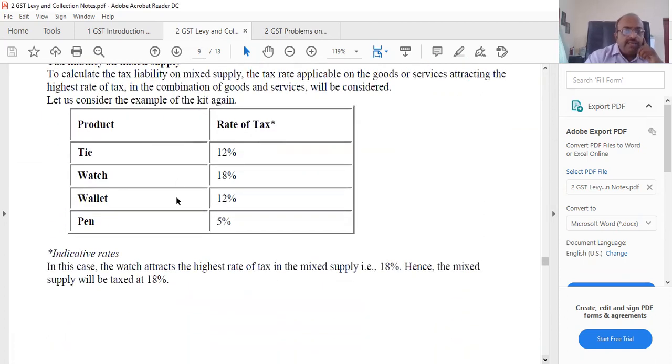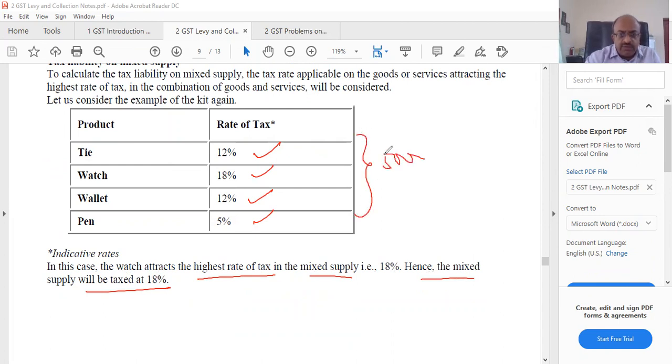Now, in this example, let us say tie is 12%, watch is 18%, wallet is 12%, and pen is 5%. These are not the actual rates, just indicated. Therefore, the watch attracts the highest rate in the mixed supply. Hence, the mixed supply will be treated as 5,000. So all put together, one single price is fixed for 5,000, and this will be taxed at 18%.